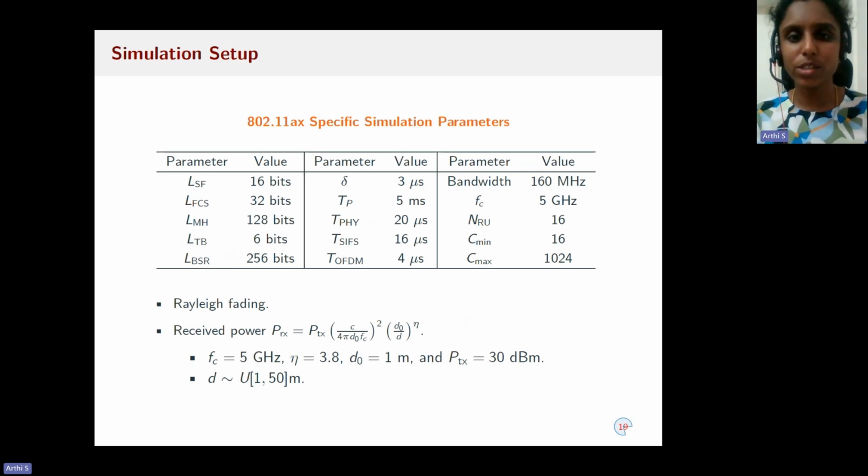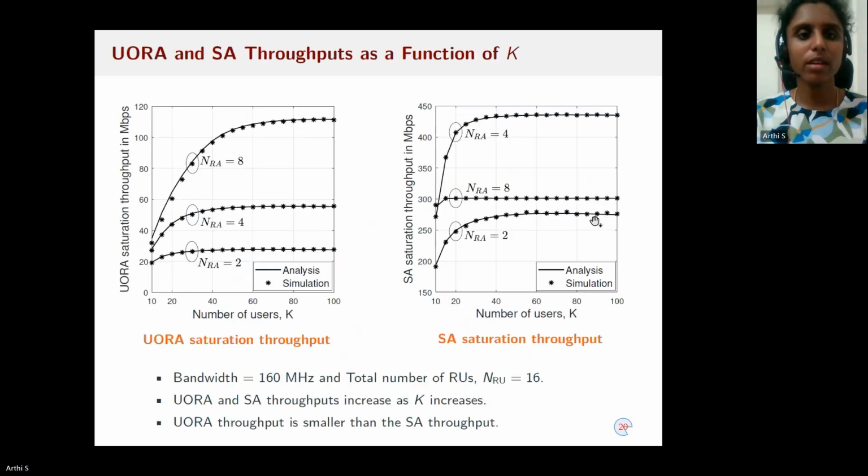This figure shows the simulation results that we use to get the numerical results. In the table, we show the standard specific simulation parameters, where we take the bandwidth equal to 160 megahertz, and the carrier frequency is equal to 5 gigahertz.